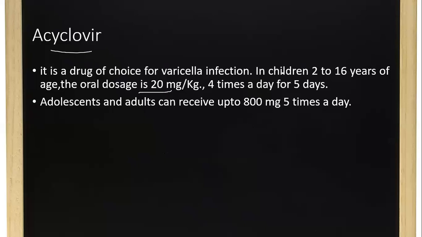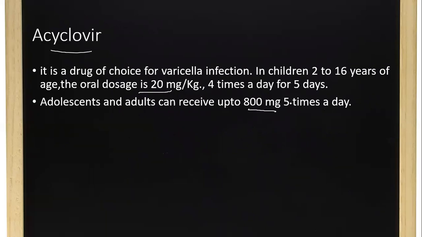If you are using this kind of medicine in children up to the age of 16 years, we can give it at an oral dose of 20 mg per kg 4 times a day, at a gap of up to 6 hours. Up to 5 days this treatment can be continued. Then adolescents and adults will be given a dose of 800 mg 5 times a day. Okay, so the dosage is very, very important.